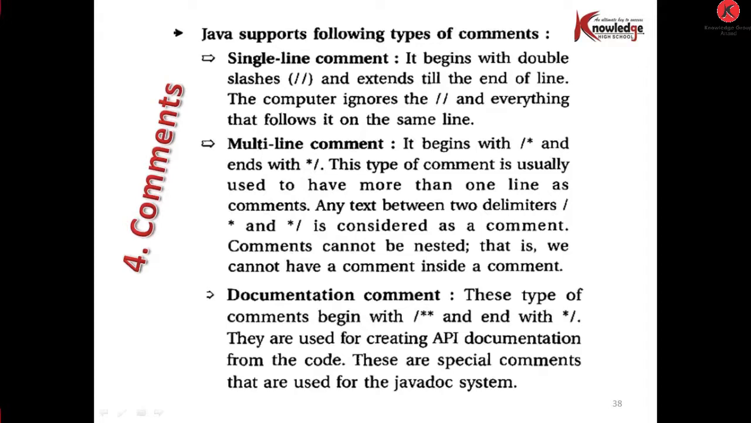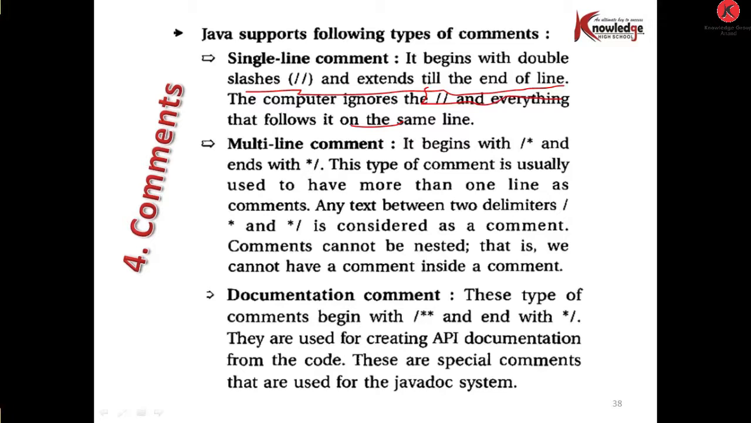First of all, single line comments. They begin with a double slash. Single line comments begin with a double slash and extend till the end of the line. The computer ignores this double slash and everything that follows it on the same line.